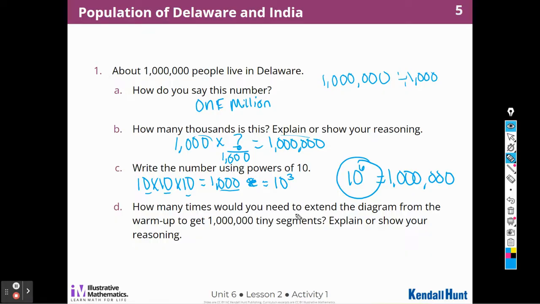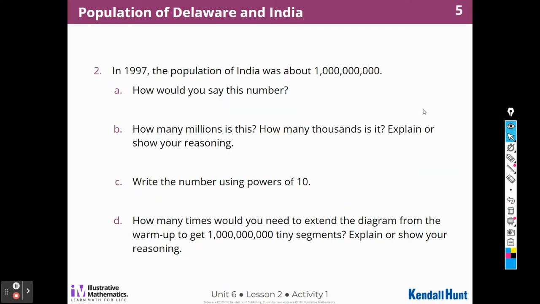How many times would you need to extend the diagram from the warm-up to get a million tiny segments? Well, remember we decided that the warm-up there were 1,000. So how many more times would we have to extend it to get a million? I need 3 more zeros. So I think we would have to extend it 3 more times, because each time we are adding 10 more, right? All right, that's some good thinking there.